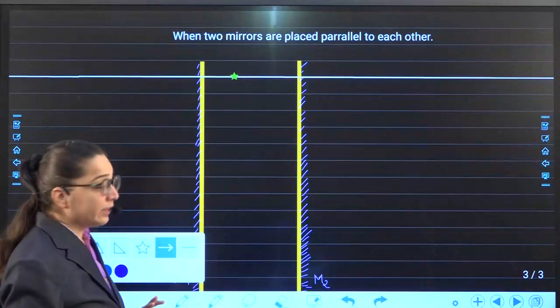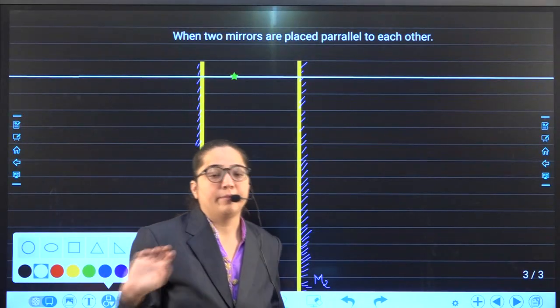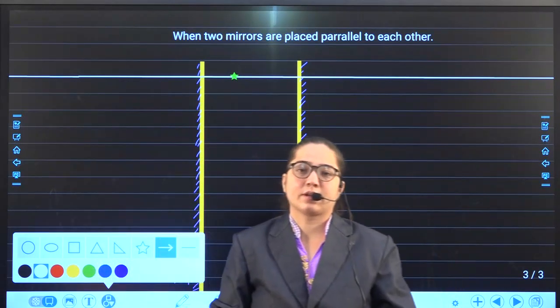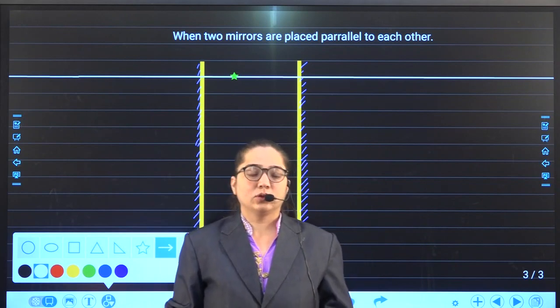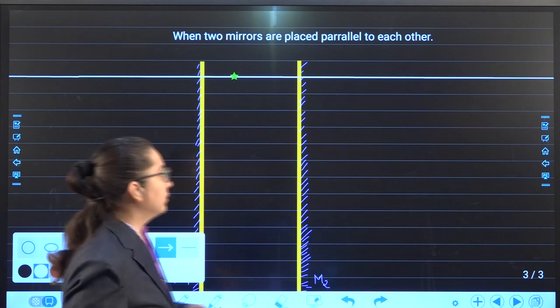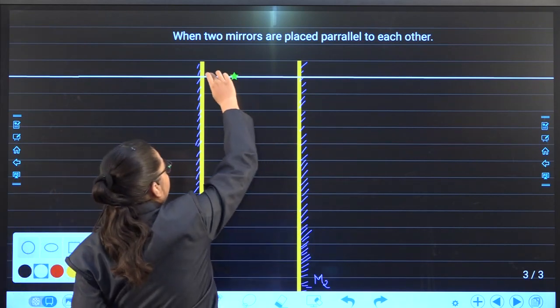Okay, fine. Make a dot between the two parallel lines. So I hope you have done it. We'll do it now.